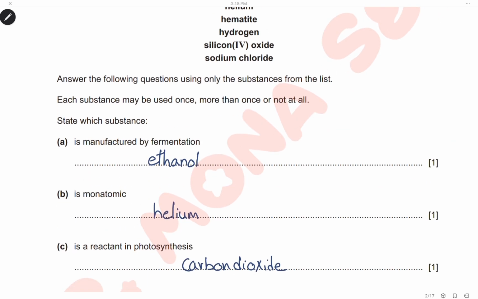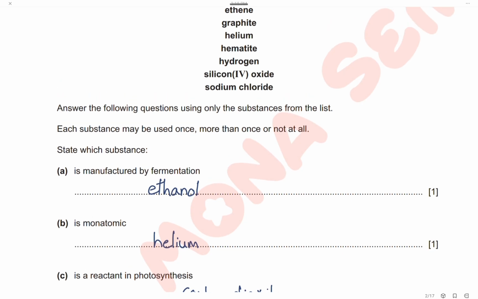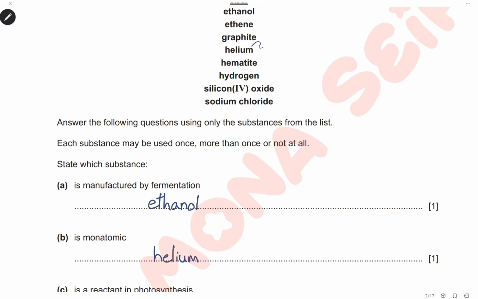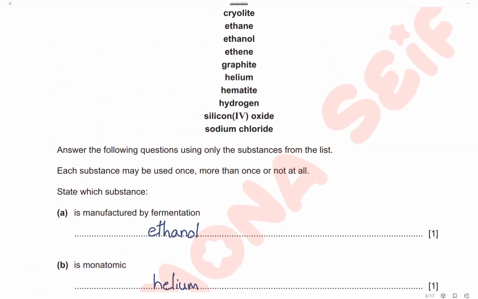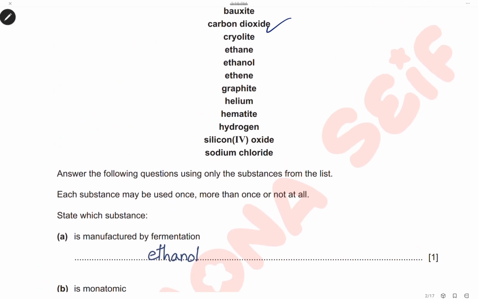Second, it is monoatomic. Noble gases or group 0 elements are monoatomic. They exist as single atoms. Here we have helium, one of the noble gases. It is monoatomic. It is a reactant in photosynthesis. In photosynthesis, plants use carbon dioxide and water to produce oxygen and glucose. So carbon dioxide is the reactant in photosynthesis.